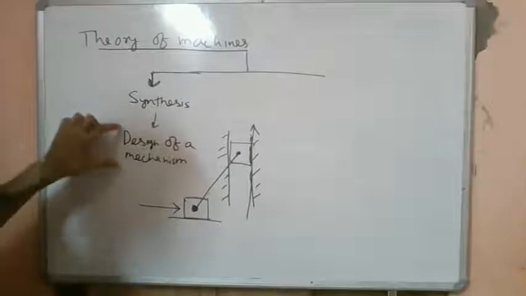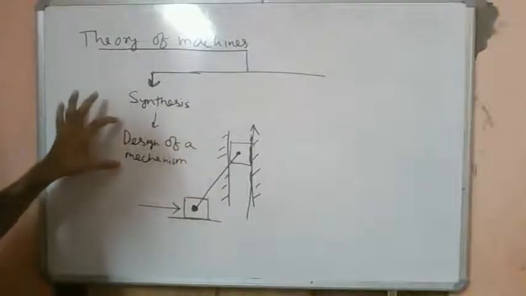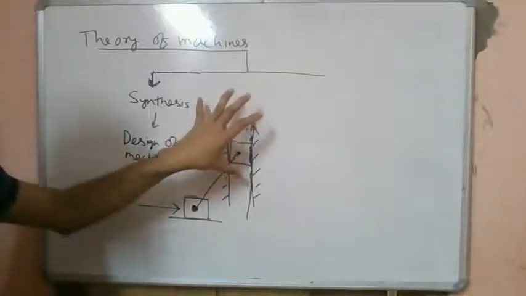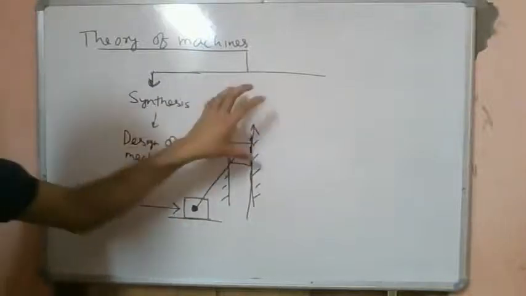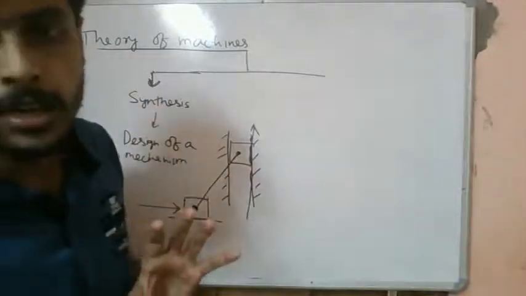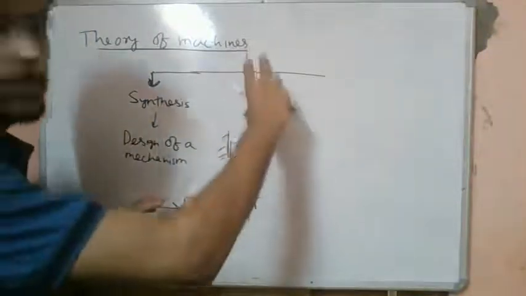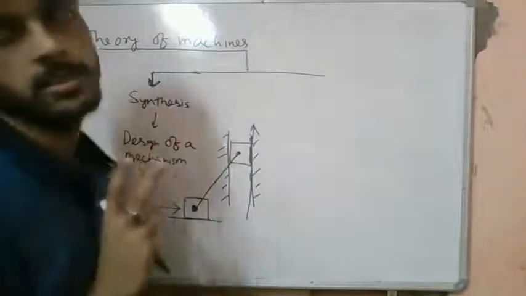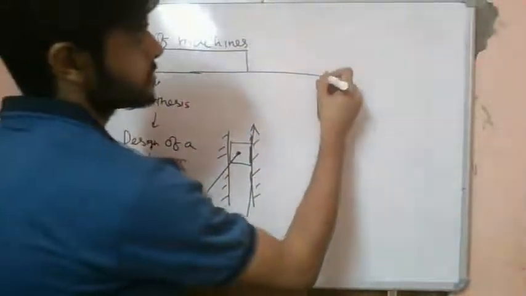So basically it is the design of a mechanism, where a specific input is known and a specific output is known. But how the intermediate parts will be assembled so that this output is achieved from this input is what we study in synthesis. There is another aspect of this subject.